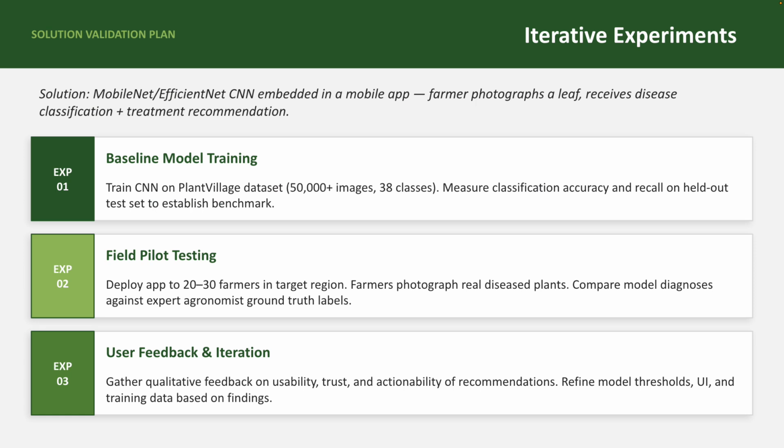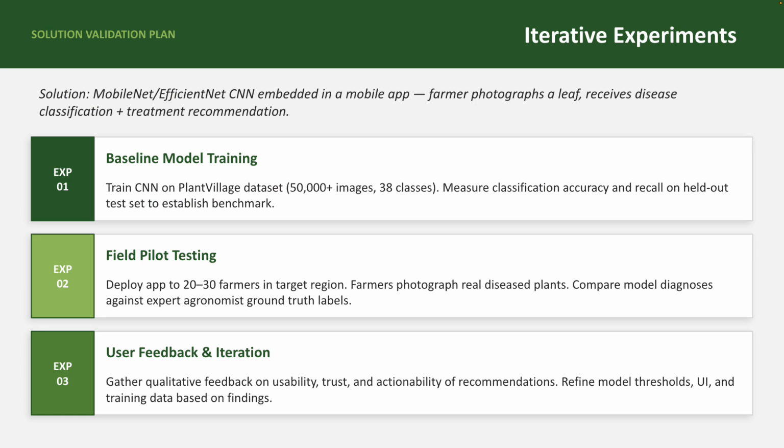It accepts a photograph of a crop leaf and returns a disease classification along with a recommended treatment action. To validate this concept iteratively, I would execute the following experiments. In the first experiment, I would train a baseline model on the publicly available PlantVillage dataset and measure its classification accuracy on a held-out test set. This establishes a performance benchmark.